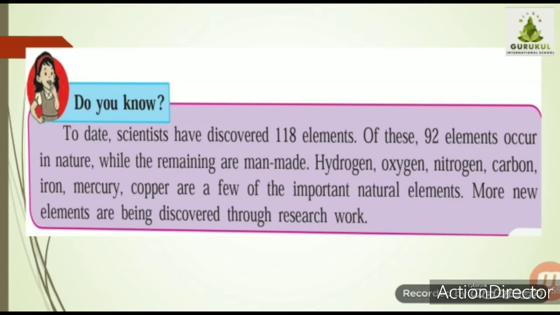Out of these 118, 92 elements occur naturally in nature, while the remaining are man-made. Hydrogen, oxygen, nitrogen, carbon, iron, mercury and copper are examples of a few important natural elements.